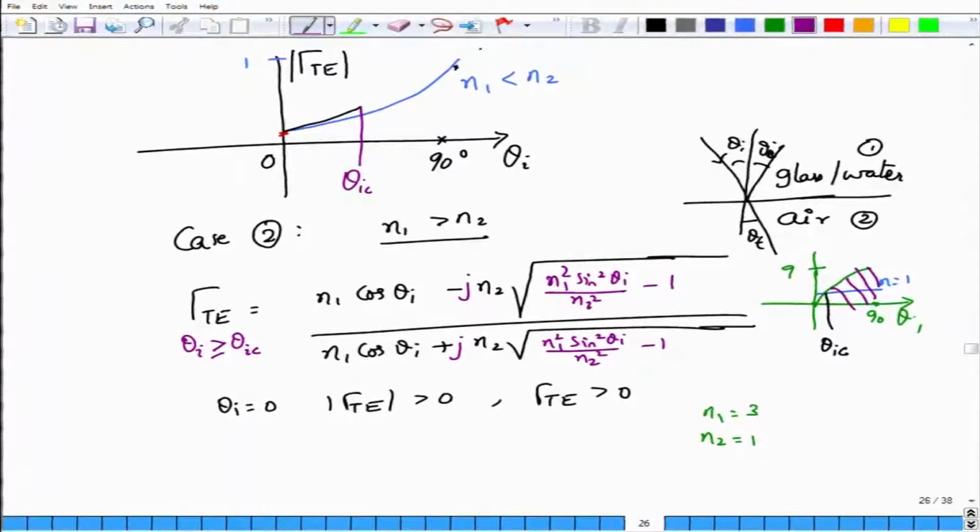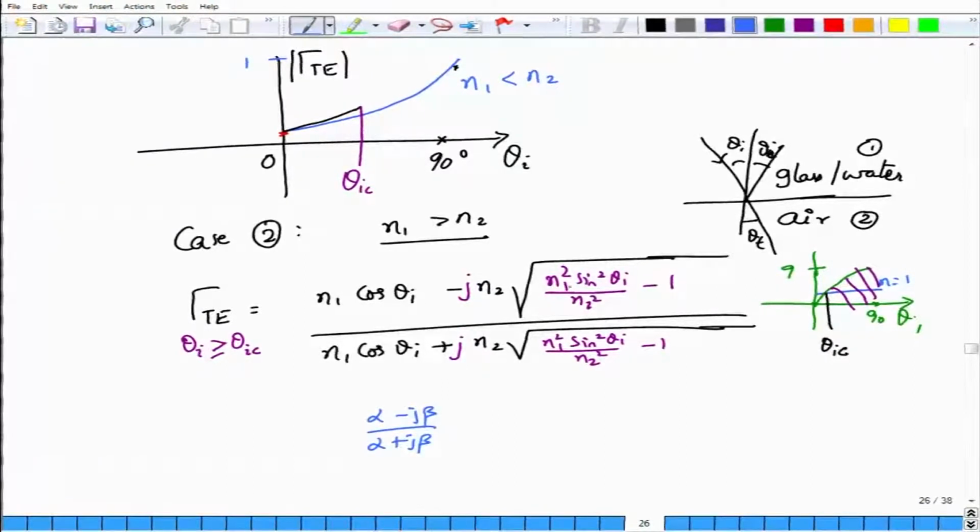Now, does this equation not remind you of the form, let us say, alpha minus j beta by alpha plus j beta, where beta is this quantity and alpha is just n1 cos theta I? Yes, it does, right. And what is the magnitude of this one? The magnitude will be equal to 1, but there will be a phase relationship here, right.